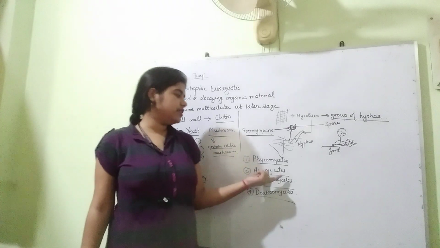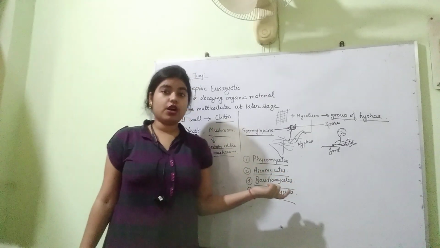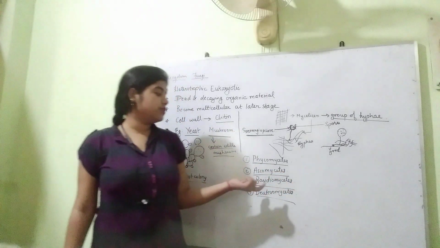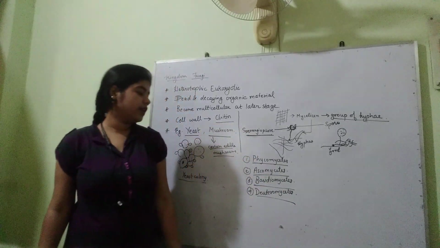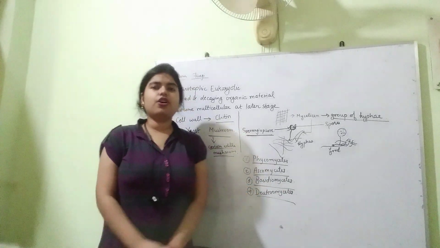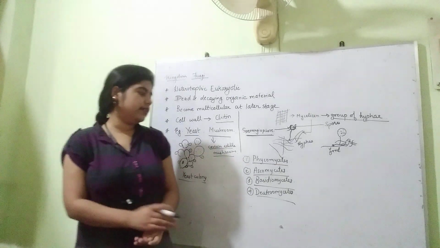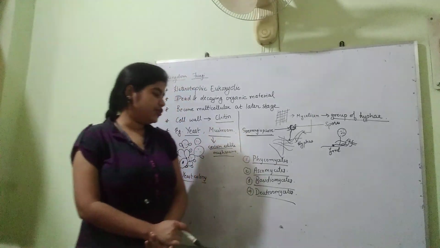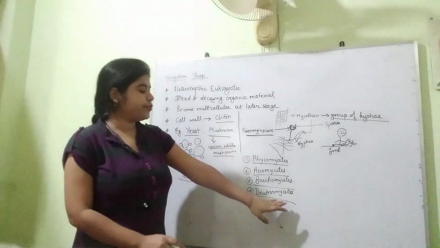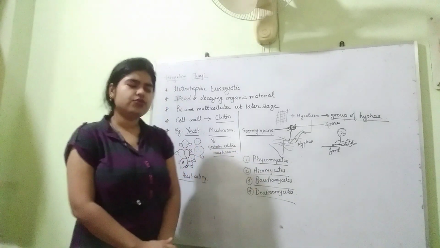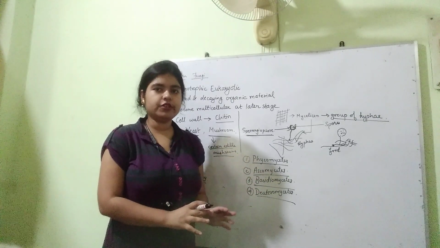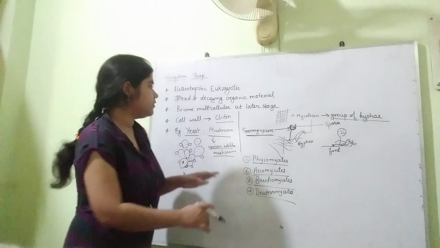Like Ascomycetes form ascocarps, Basidiomycetes form basidiocarps. Deuteromycetes does not have any sexual stages. It only reproduces vegetatively. So this was just an extra information. Leave it at till here.